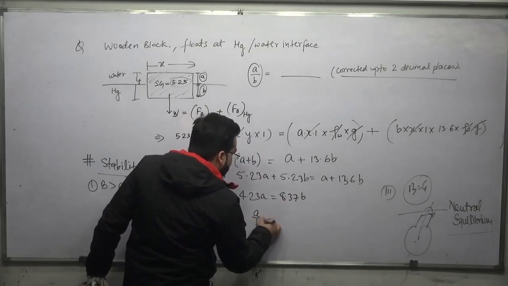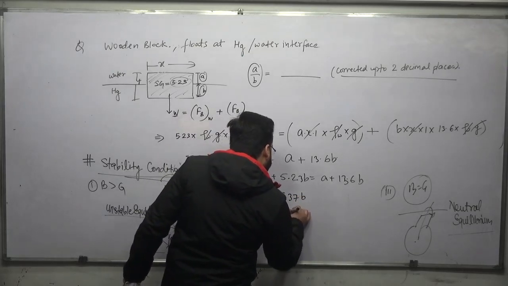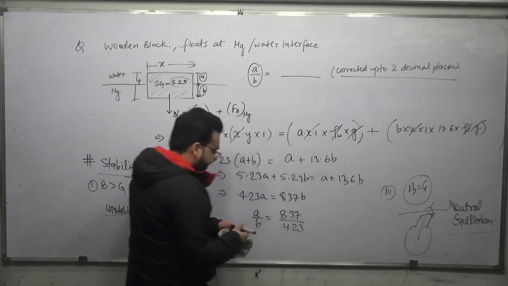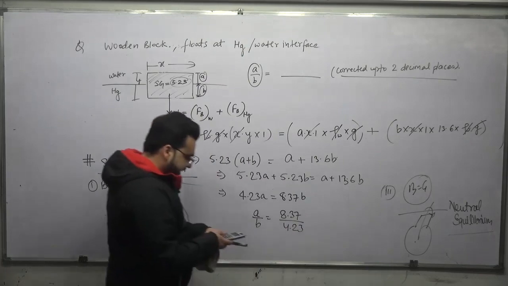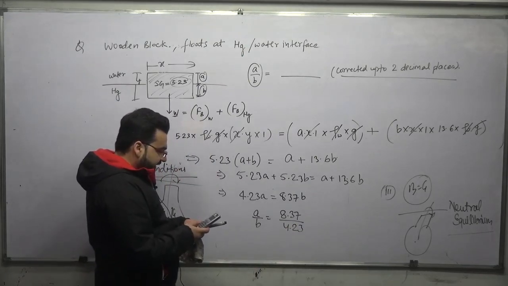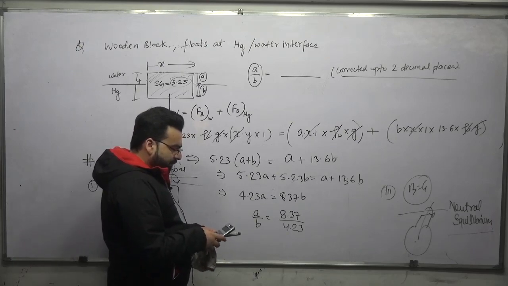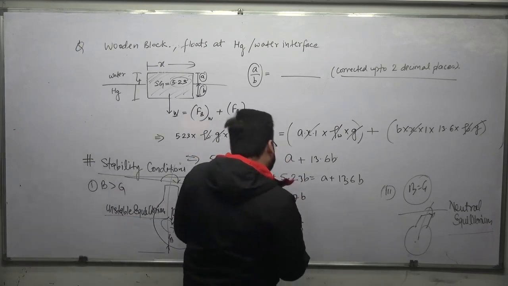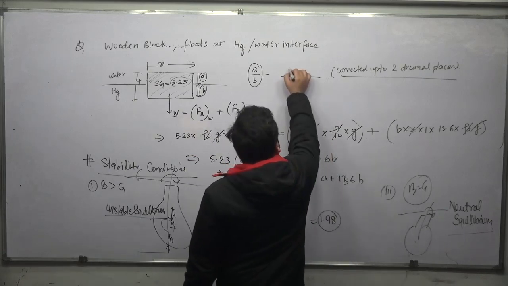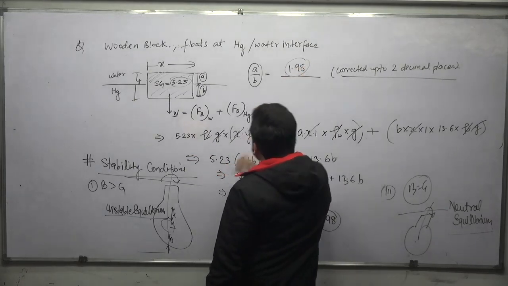So A by B will be equal to 8.37 divided by 4.23, which will come out to be 1.978 or 1.98 only, right? 1.98. So the correct answer of this question will be 1.98.